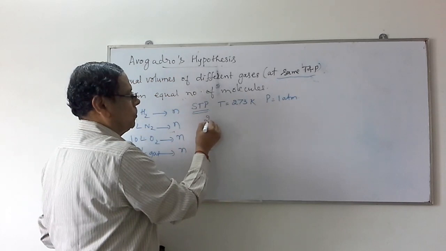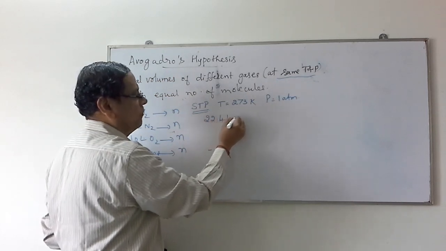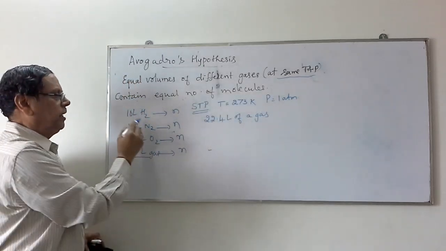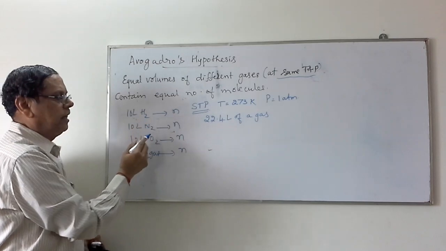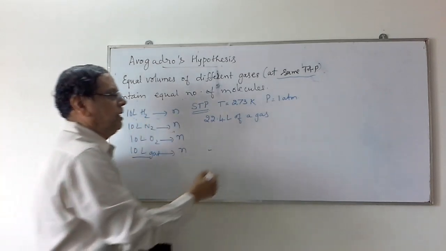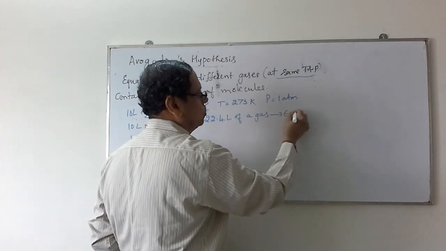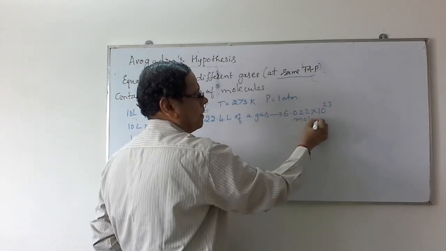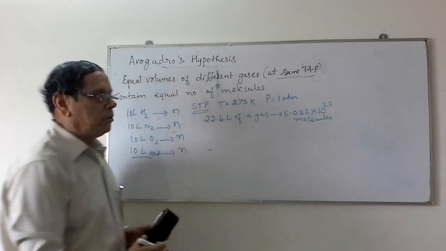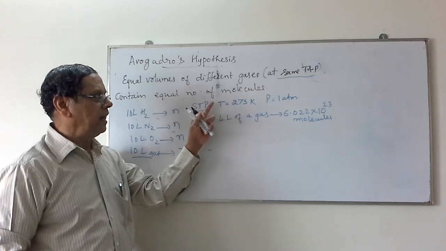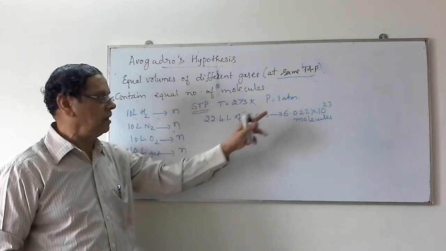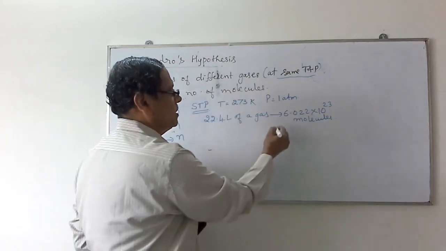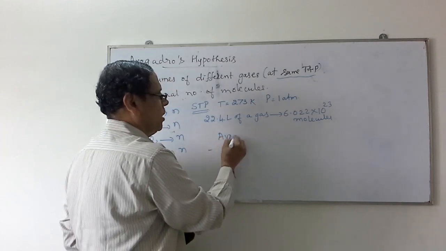If I take 22.4 liters of any gas, hydrogen, nitrogen, oxygen or any gas, then it will contain 6.022 into 10 to the power 23 molecules. So 22.4 liters of any gas at STP, standard temperature and pressure, will contain 6.022 into 10 to the power 23 molecules.